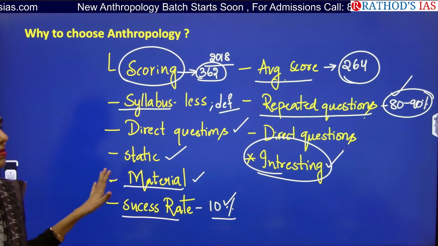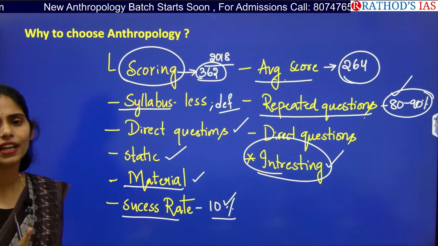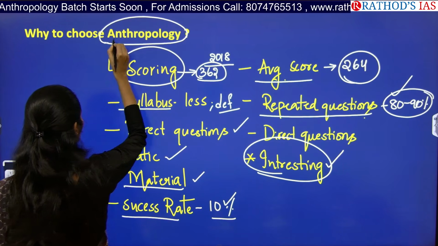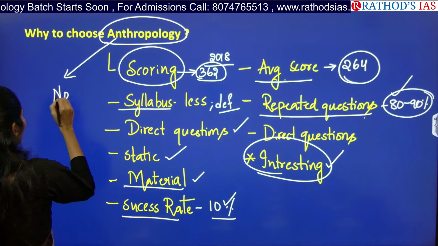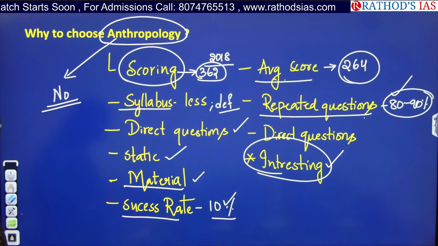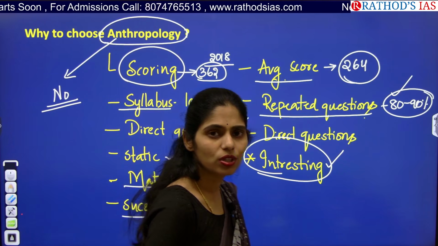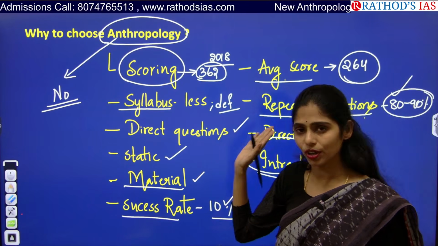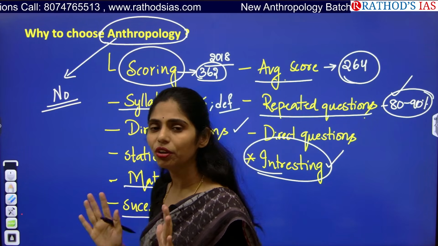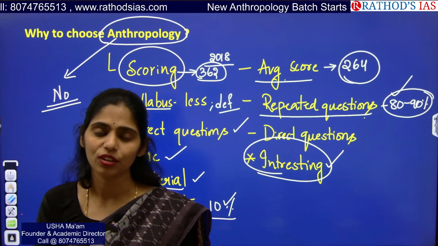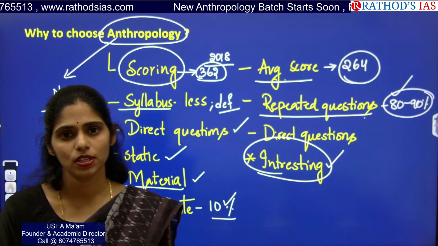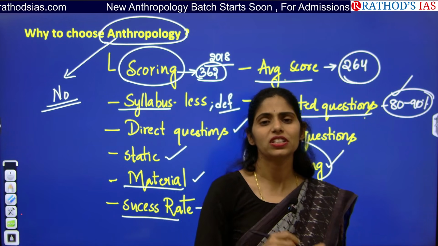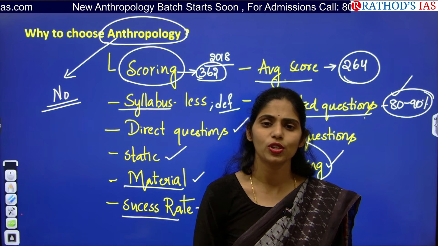With this evidence, I am saying that anthropology is a very good option that you can choose. And even if you want to choose anthropology as your optional, there is no need of any background. Many engineering students also take anthropology, and they are clearing the examination with it. There is no need of any science background or anthropology background to take this as your optional. So you can believe me and trust me. I will clear each and every concept in anthropology for sure.